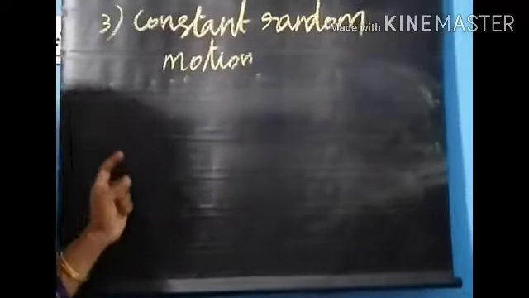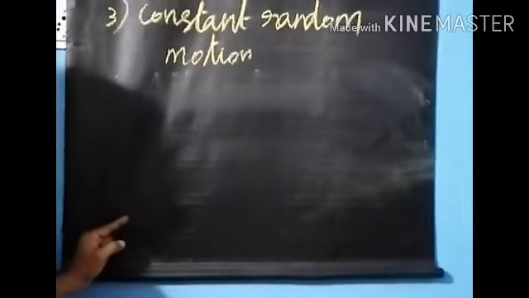Third one is particles of matter are in constant random motion. How can we prove that particles of matter are in constant random motion? This can be proved by Brownian motion.